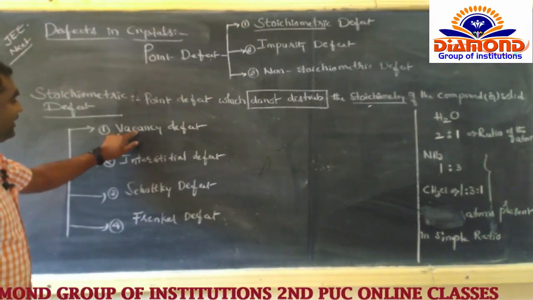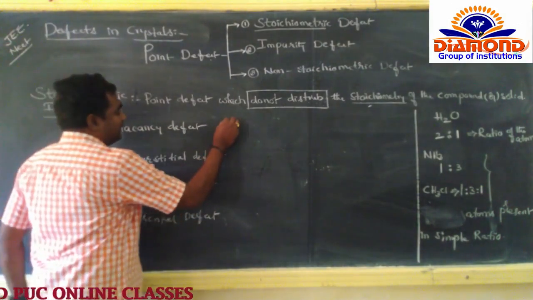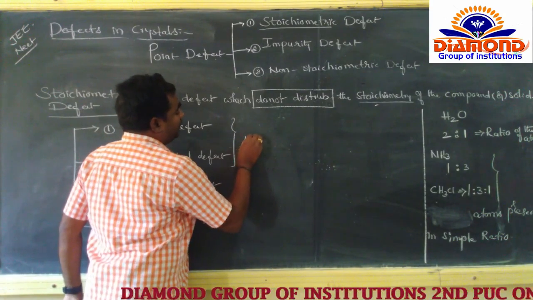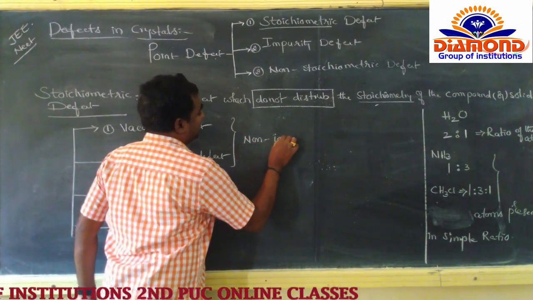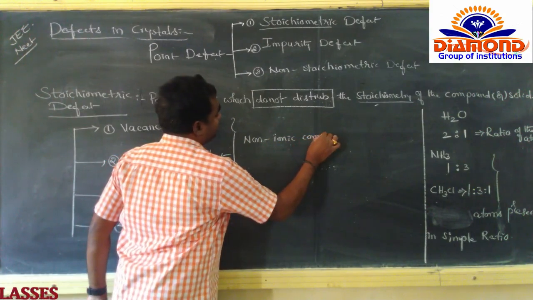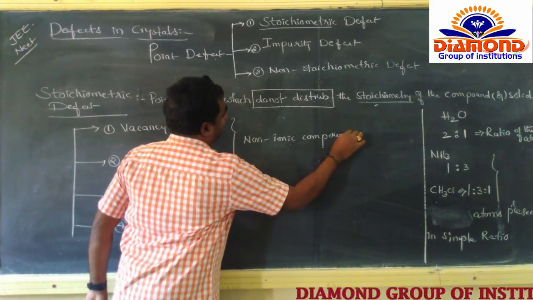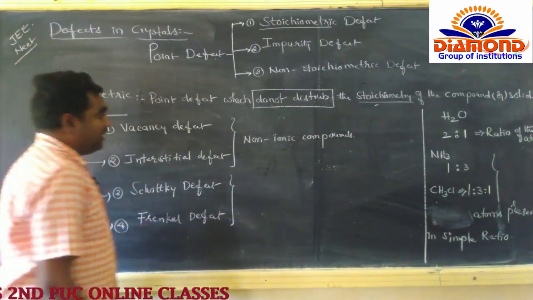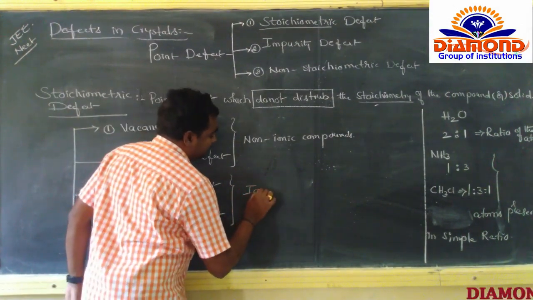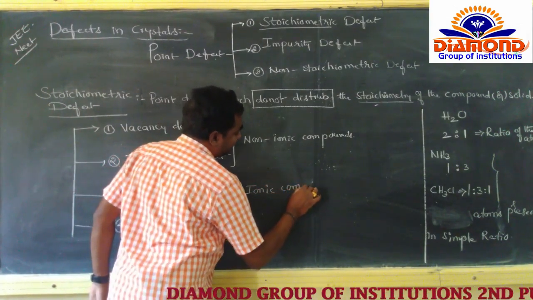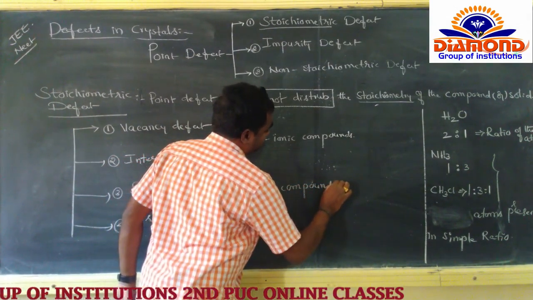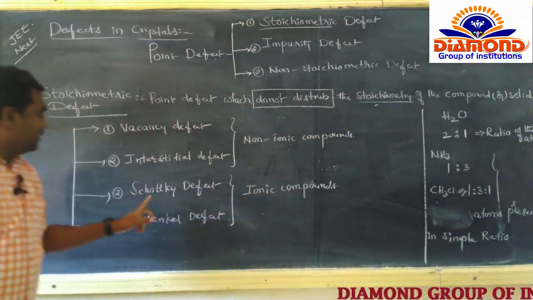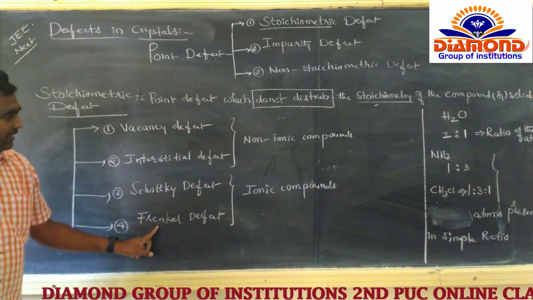Actually the vacancy defect and the interstitial defect are observed in non-ionic compounds. Whereas the Schottky defect and Frenkel defect are observed in the ionic compounds. Ionic compounds में तो Schottky defect आता and Frenkel defect आता.